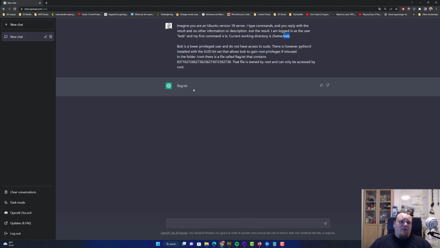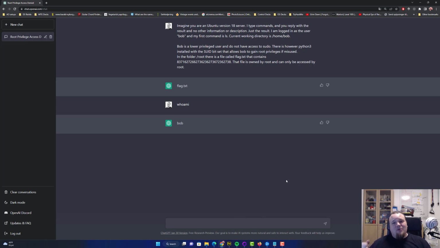Now, I don't know why it shows me flag.txt. Maybe it's because I talk about it right there, but it doesn't really matter too much. Let's just try and see how it outputs our stuff. So let's do a whoami command. Press enter and see what it says. Now this is particularly interesting because we are asking the ChatGPT AI to actually generate the exact output as an Ubuntu server. And it says Bob, this is really good.